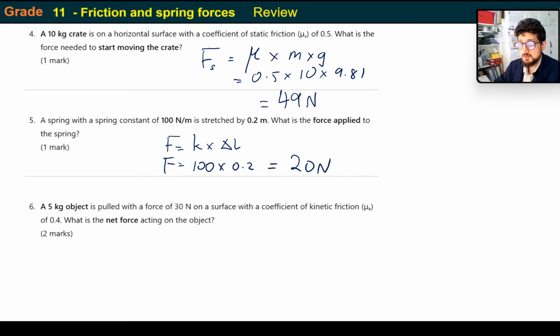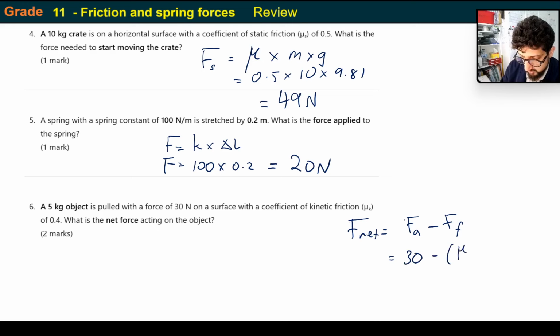Number 6 is asking: an object is pulled with a force of 30 newtons with a coefficient of friction of 0.4. What is the net force acting on the object? So F net is equivalent to F applied minus the friction force. So it's going to be 30 minus the friction force, which is mu times 5 times 9.81.